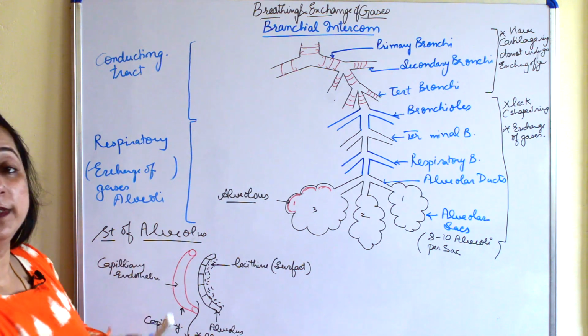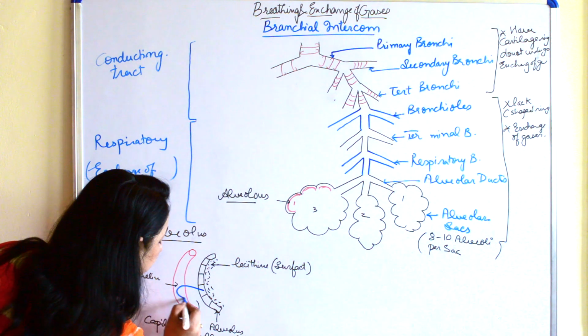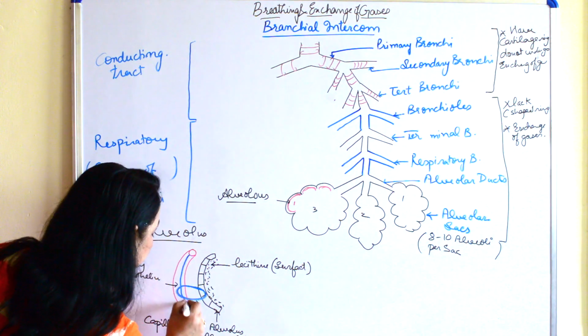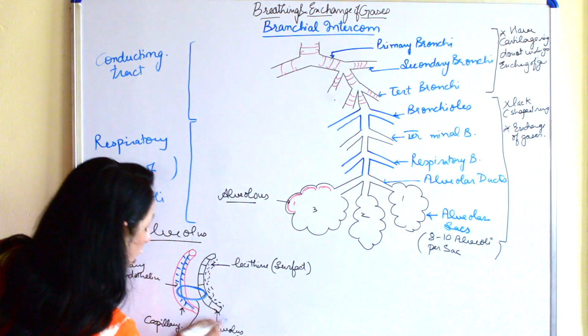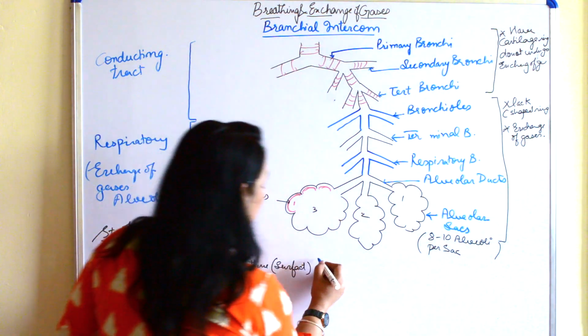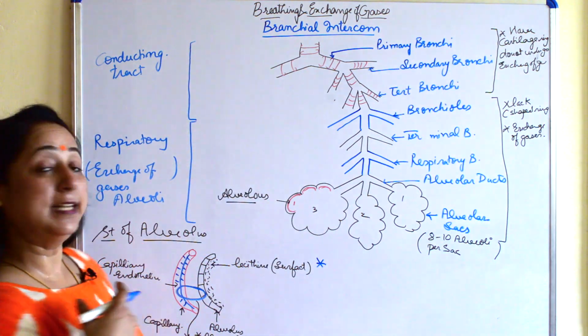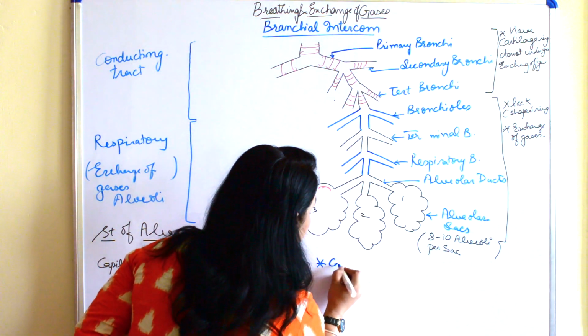So what forms the respiratory surface? This forms the respiratory surface. Let's divide it here. So respiratory surface, if I may write here, what is included in respiratory surfaces?